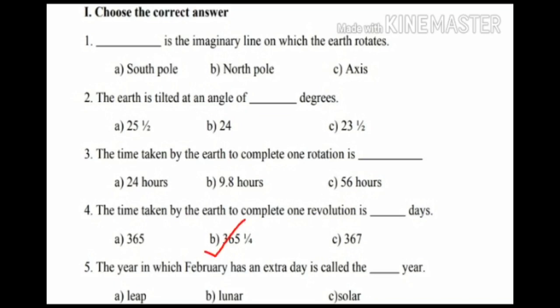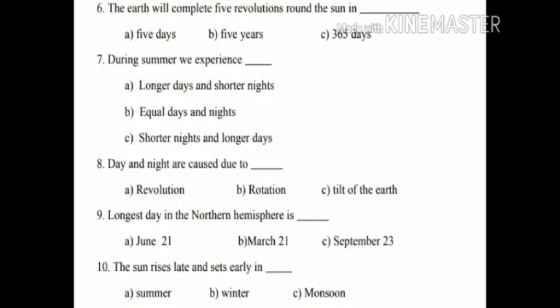Answer is 365 and 1/4 days. Fifth question, the year in which February has an extra day is called the dash year. Answer is leap year. Sixth question, the earth will complete 5 revolutions round the sun in dash. Answer is 5 years.